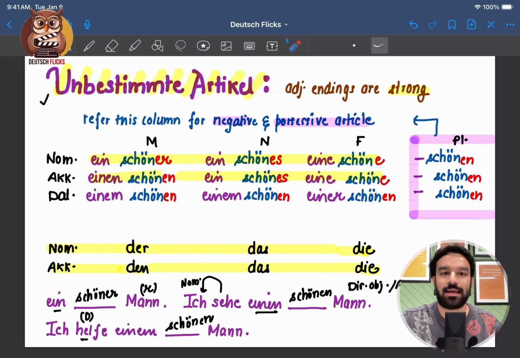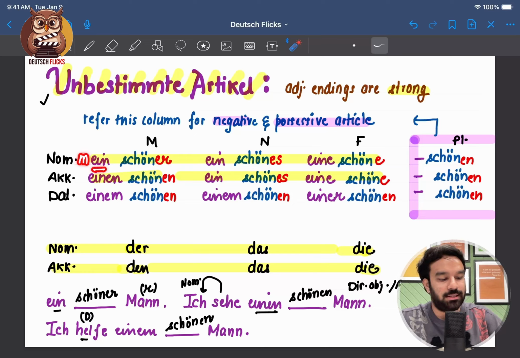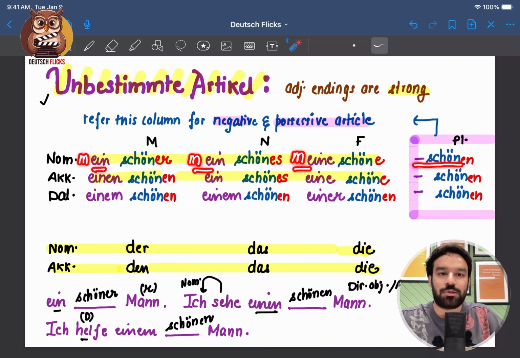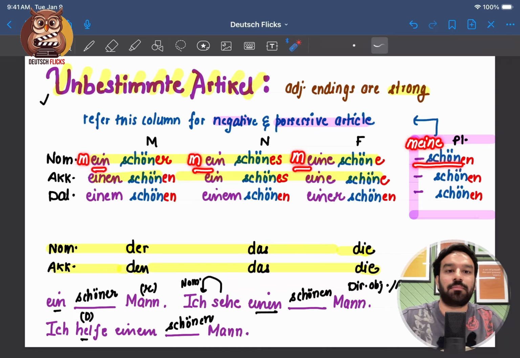And that I can also do with accusative and dative case just by writing the letter K, and I'm done with the negative article table. For possessive article, let's take mein as an example. So there is letter M attached with ein. So it becomes mein, and here it becomes meine, here also meine, and we also have it here which is meiner. Because what if I want to say my books, then I say meine Bücher.